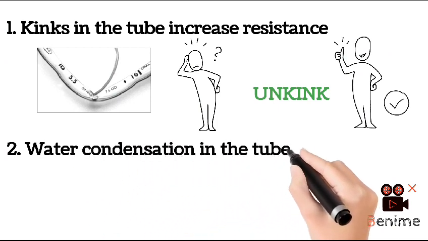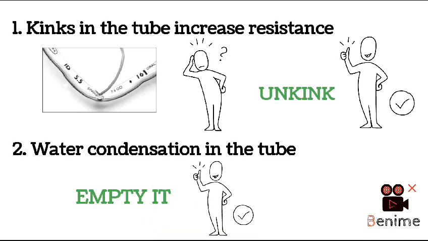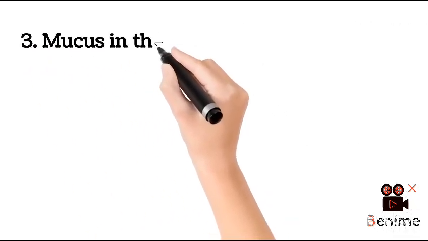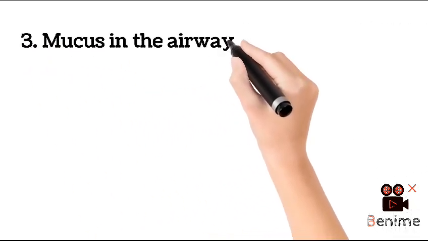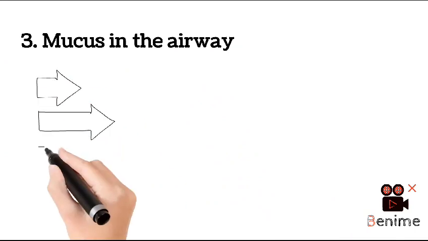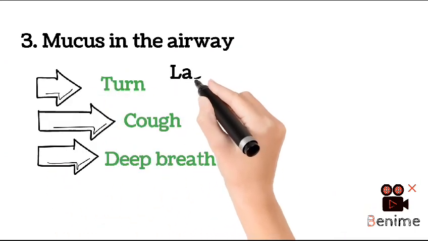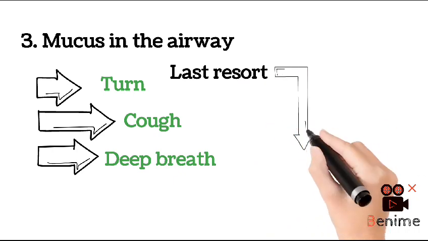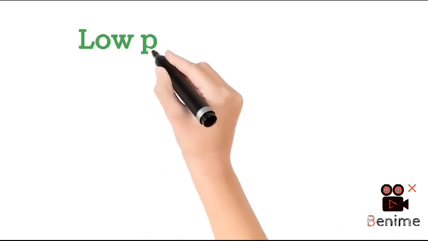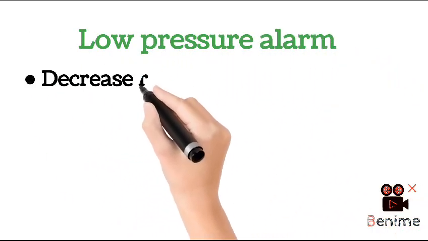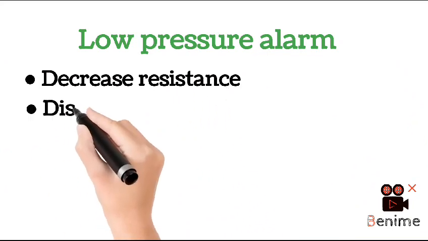What we can do for that? Unkink. 2. Second most common obstruction is water condensing within the tube. Empty it. 3. Third obstruction is mucus secretion in the airway. What can we do for that? Turn, cough, deep breath, and if it doesn't work, then the last resort is suction.